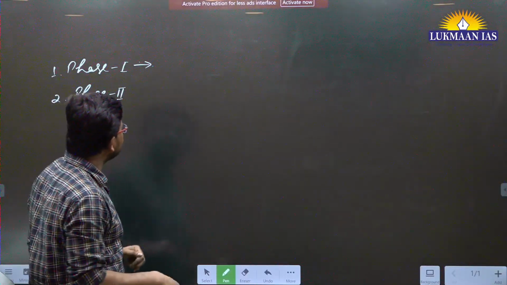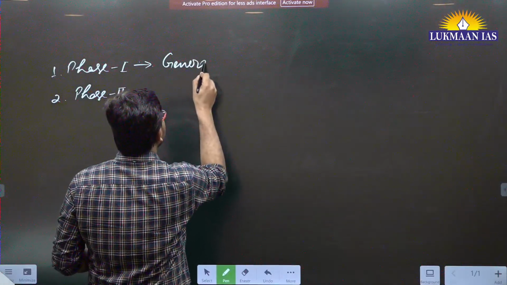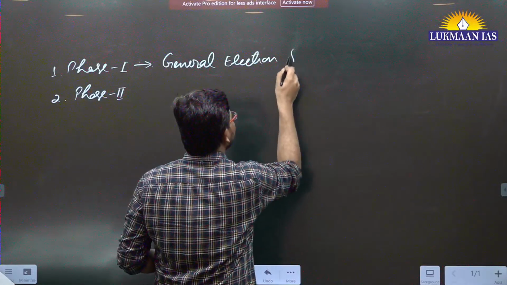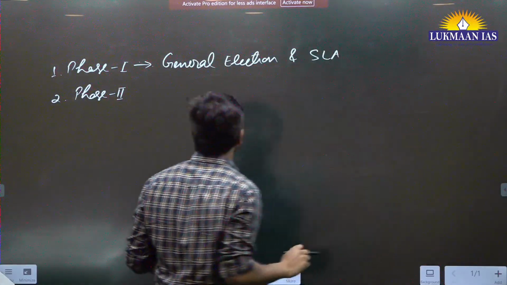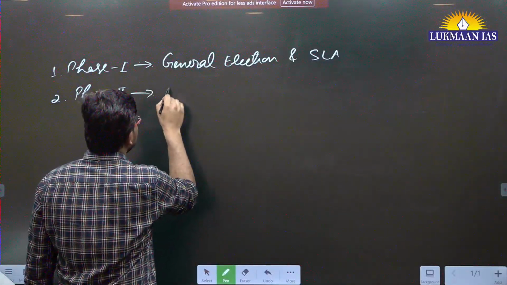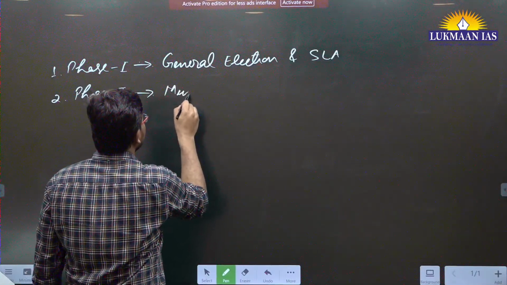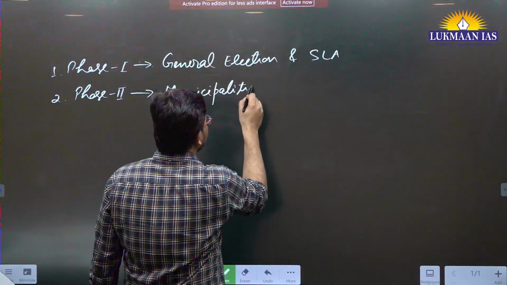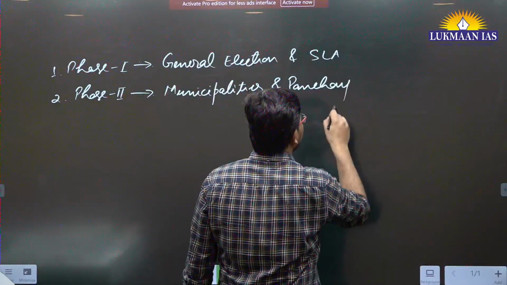This committee has said that in phase 1, the general elections and state legislative assembly elections can be conducted together. And in phase 2, the elections to the local bodies like municipalities and panchayats can be conducted together.